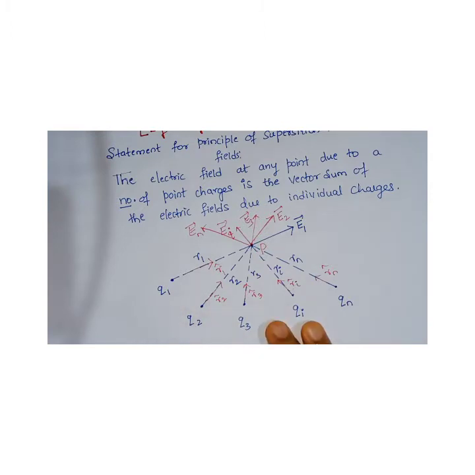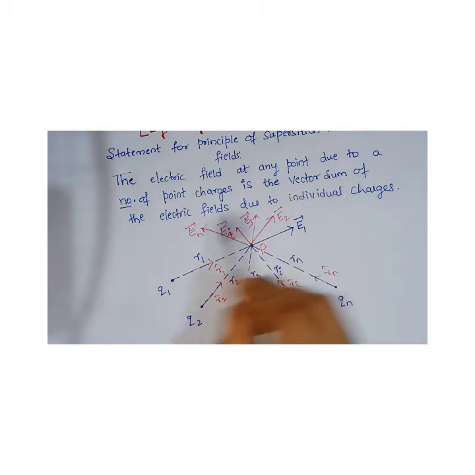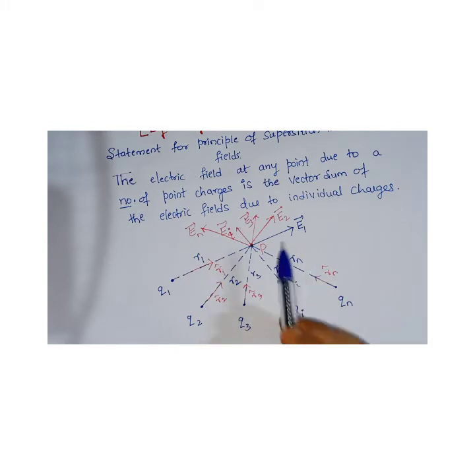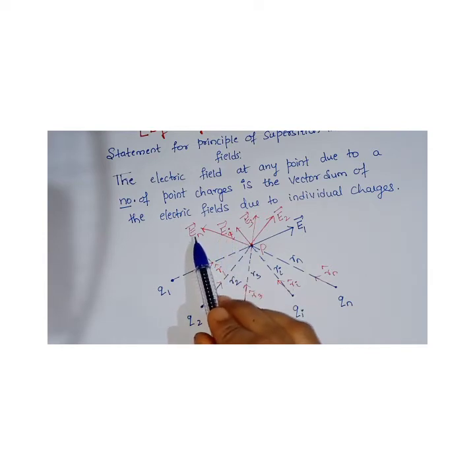By looking at this diagram, what we are going to do now is find the net electric field by applying the principle of superposition. What it says is nothing but the vector sum of electric fields due to individual charges. So vector sum means you are going to do vector E1 plus vector E2 plus vector E3 plus vector EI, so on up till vector EN.